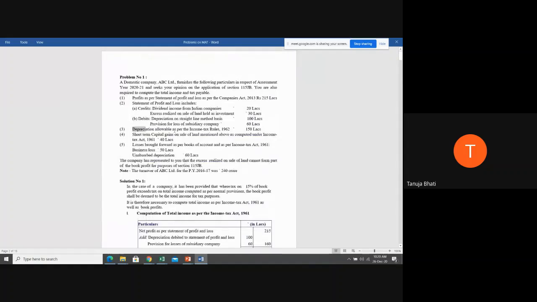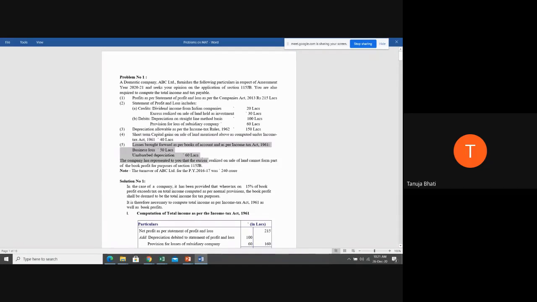Next, depreciation allowable as per Income Tax Act 1962. So what I told you, while computing book profits, you need not take depreciation as per the IT rules. You have to take the normal depreciation that the company has followed. So this becomes irrelevant while computing the book profit. Next, short-term capital gain on the sale of the land is 40 lakhs. This is under Income Tax Act. So under calculation of book profit, this becomes irrelevant.